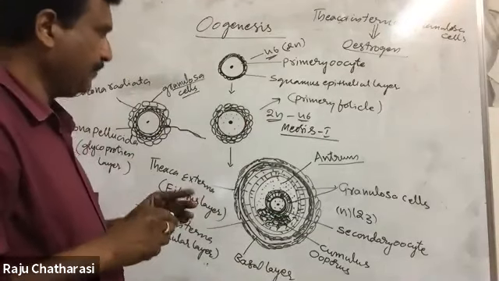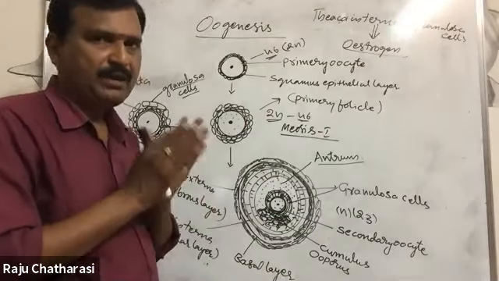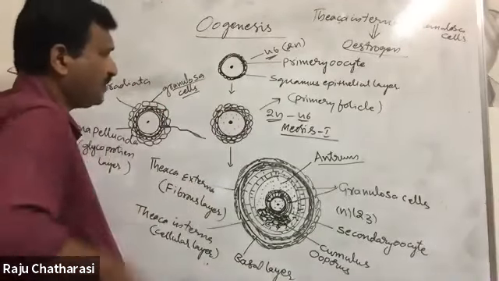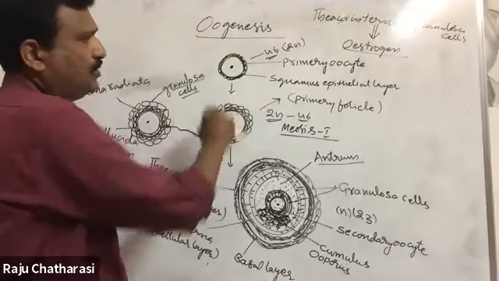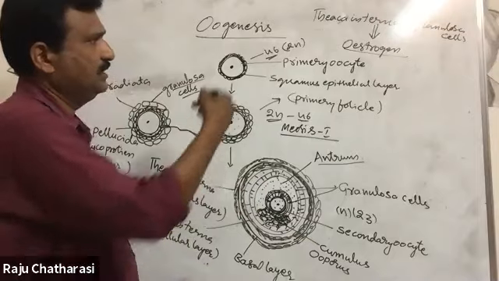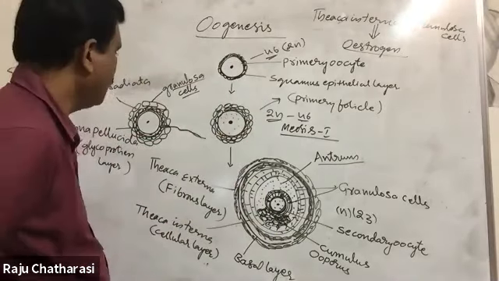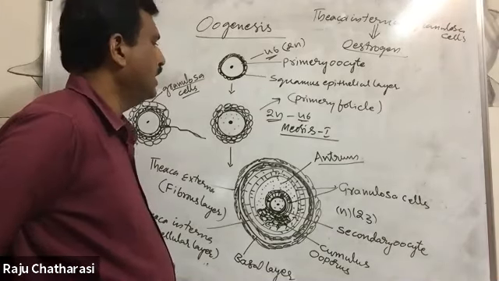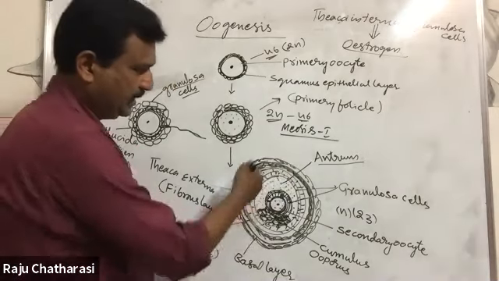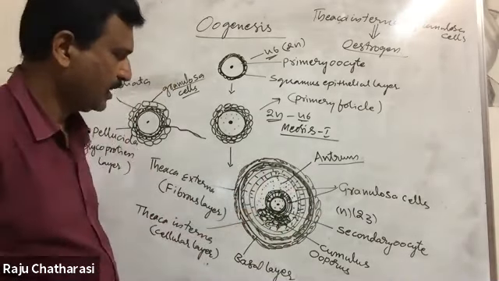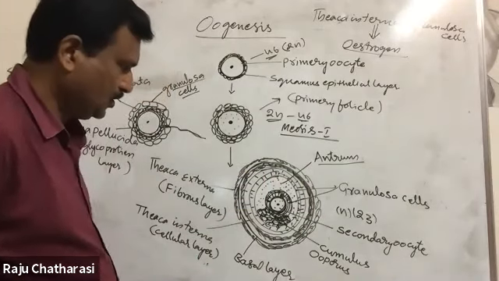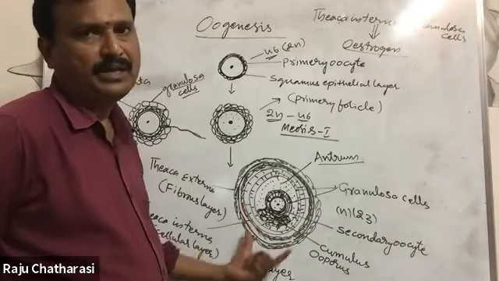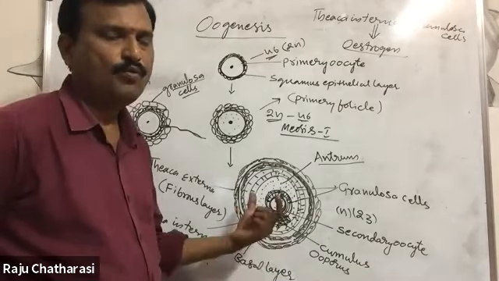Oogenesis, right? When the girl is in her mother's womb, a couple of million primary oocytes are there. After birth, these primary oocytes start to degenerate, and only 60,000 to 80,000 ova are left. Okay. Next, at puberty age, these secondary oocytes will be formed. During the menstrual cycle, monthly one ovum will be released from the ovaries. So this is called ovulation.